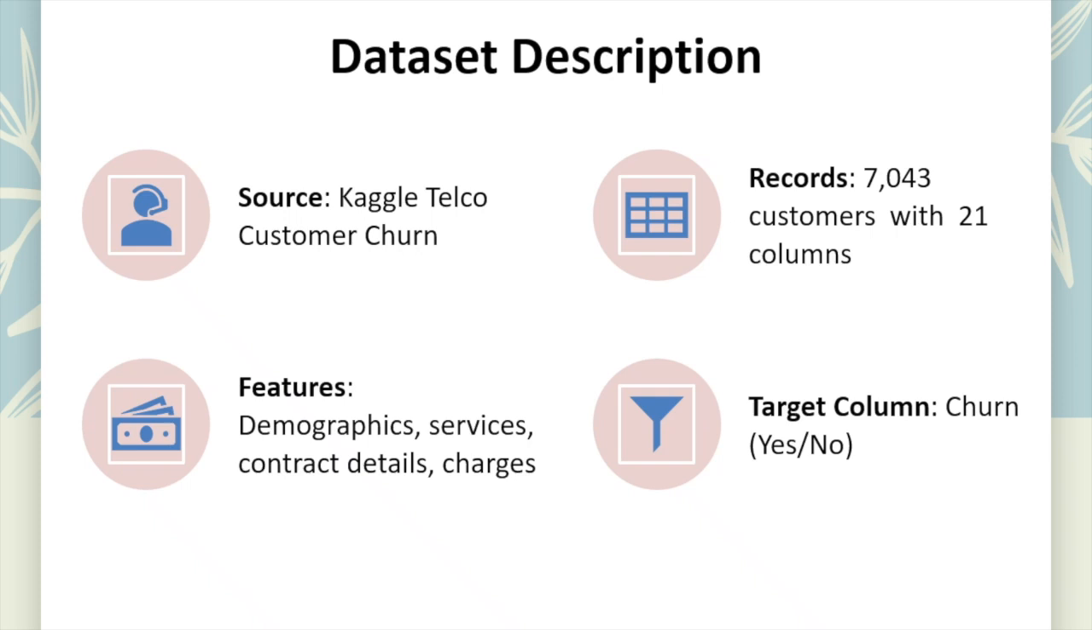It contains 7,043 customer records and 21 columns. The features include demographic details, services used, contract type, and total charges, while the target column is churn, which is labeled as yes or no. This dataset was ideal for our analysis since it provides a diverse range of customer behaviors that can be used to train both traditional and deep learning models.